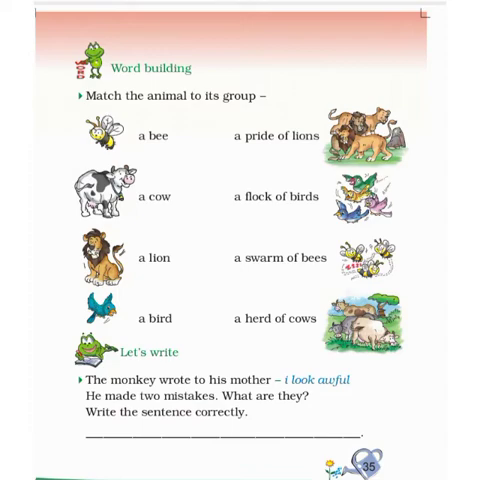See the first example. A pride of lions. That means the group of lions is known as a pride. A group of birds is known as a flock. A group of bees is known as a swarm of bees. A group of cows, cattle, sheep, buffalo is known as a herd of cows. Understood? So let's do the matching.